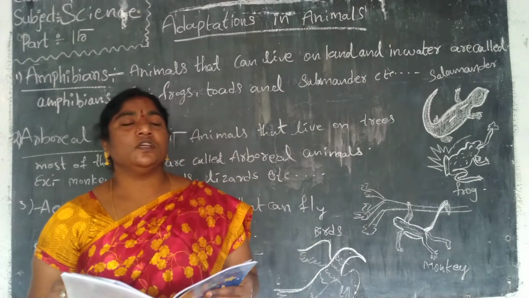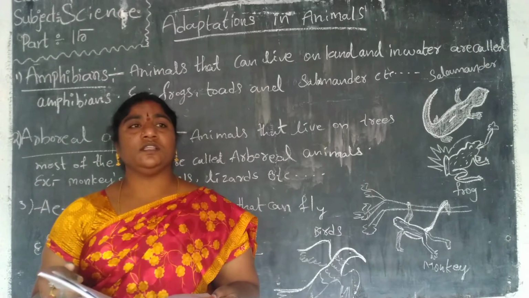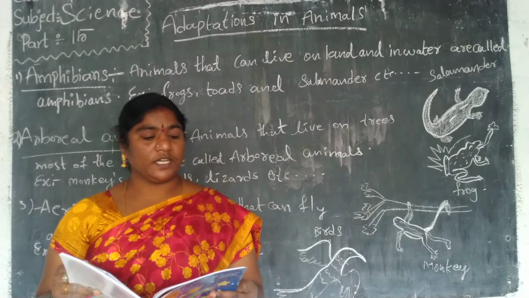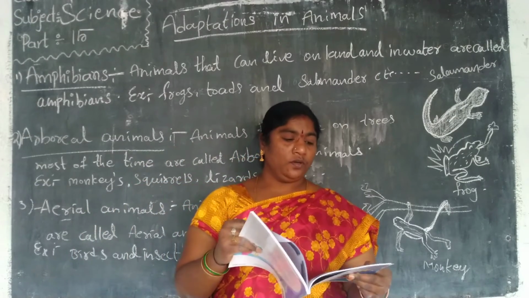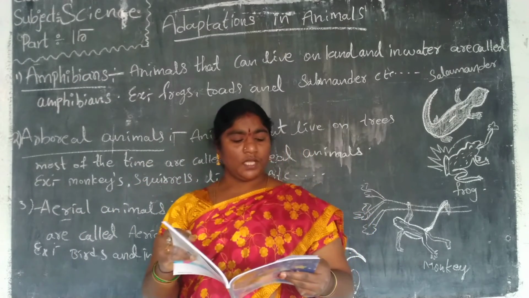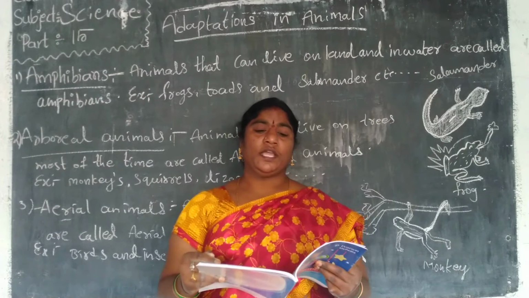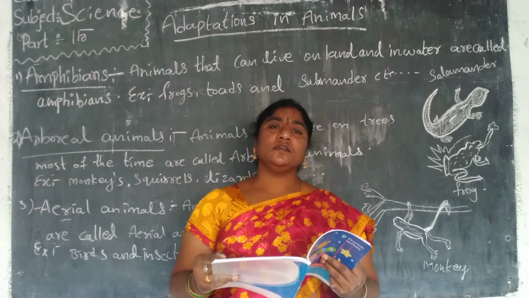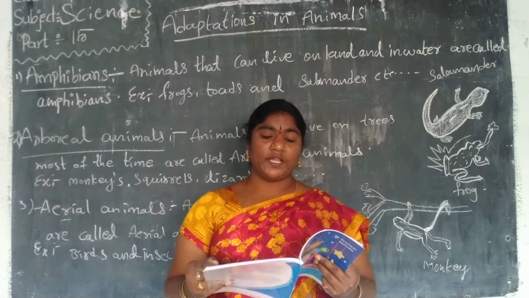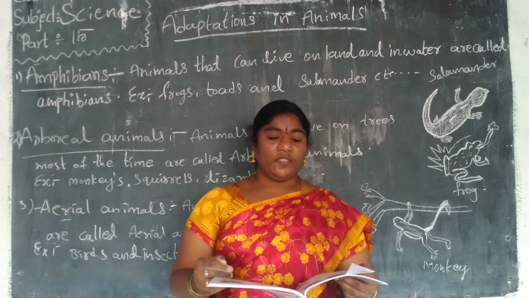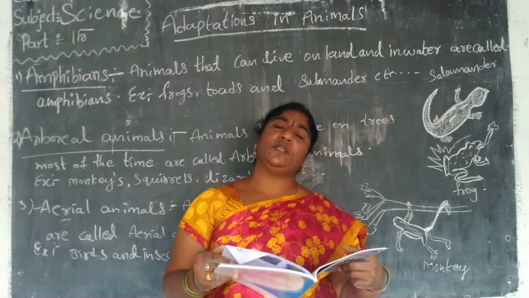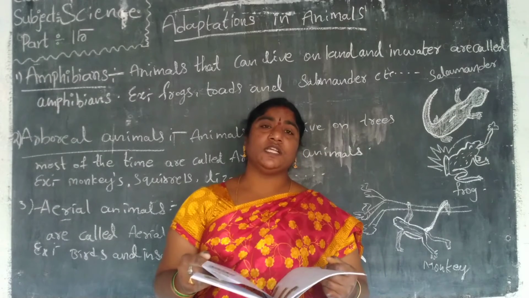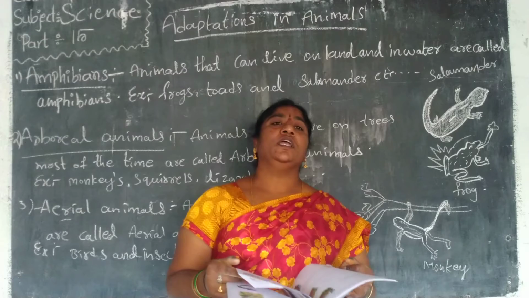Animals are divided into 5 categories. That is the terrestrial animals, amphibians, arboreal animals and aerial animals. These are the 4 types, and moreover the 5th one is aquatic animals. These are the 5 categories of animals.